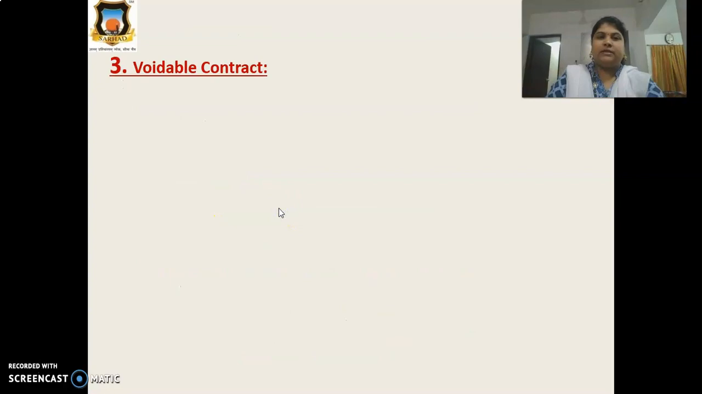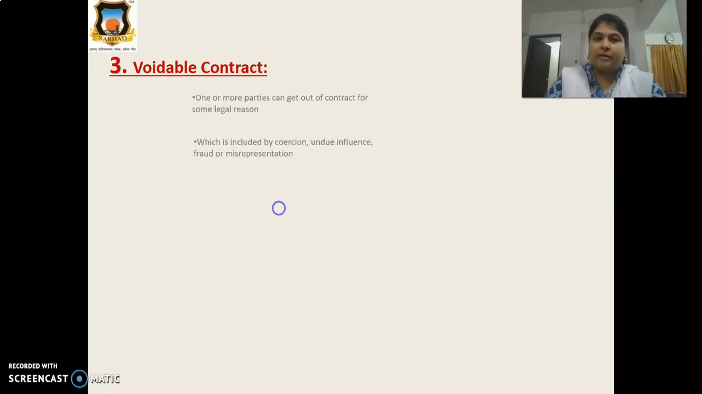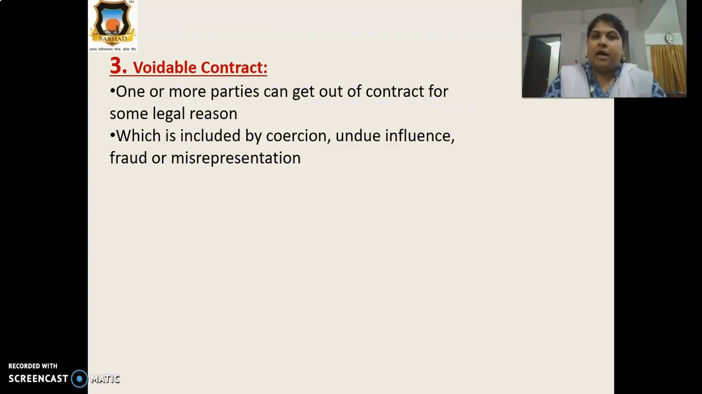Our next one is voidable contract. Voidable contract, what does it mean? First, one or more parties can get out of the contract for some legal reasons. Two or more people come together and want to make a legal contract, which is affected by coercion, undue influence, fraud and misrepresentation.